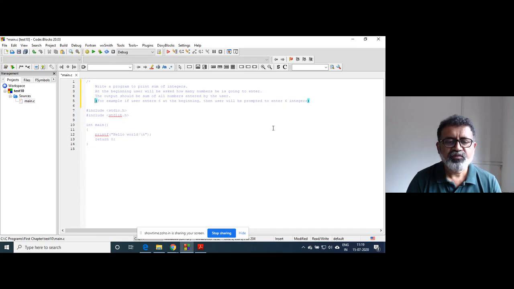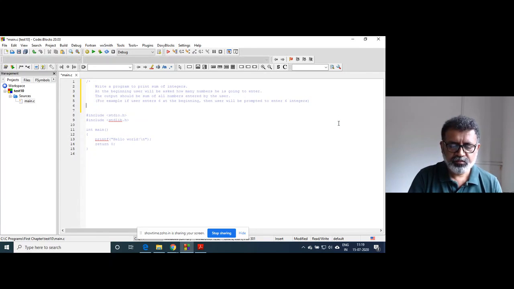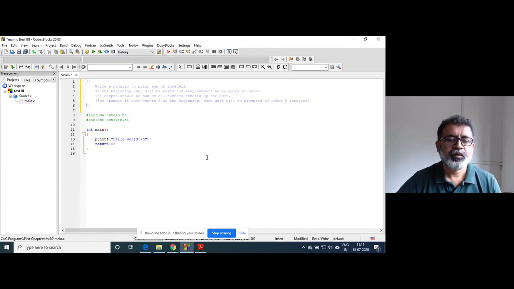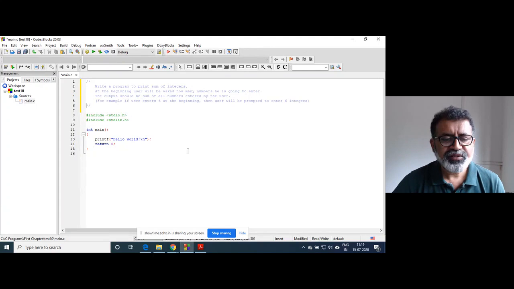The program is from your assignment section. Same programs intentionally I am taking. So what does the problem say? The problem statement is: write a program to print the sum of integers. Simple.